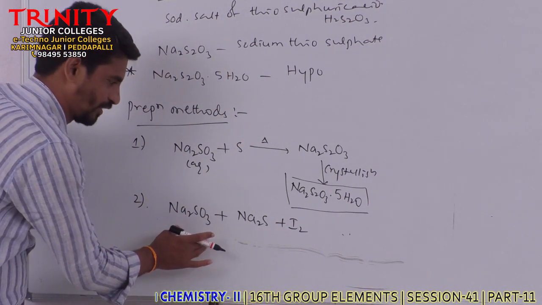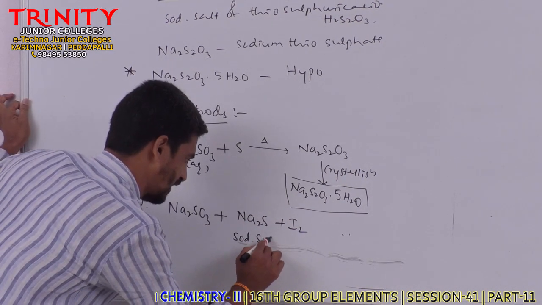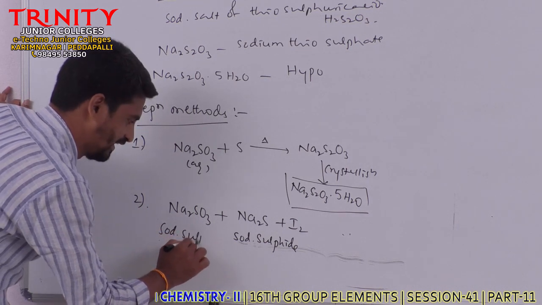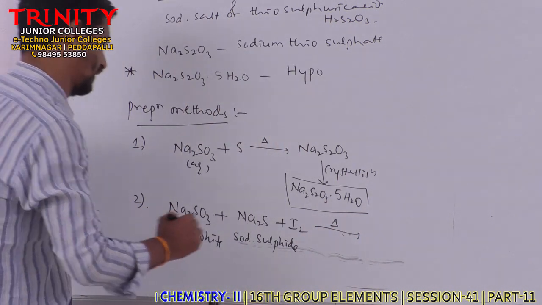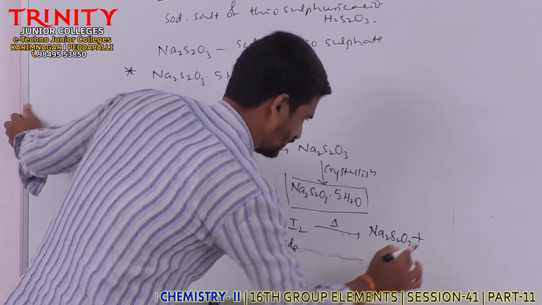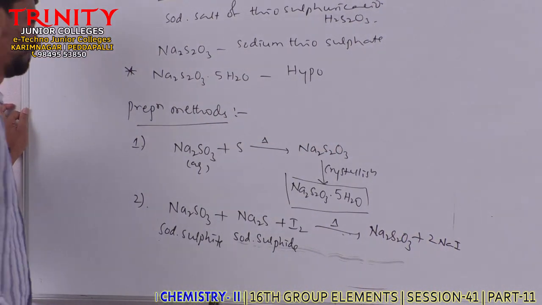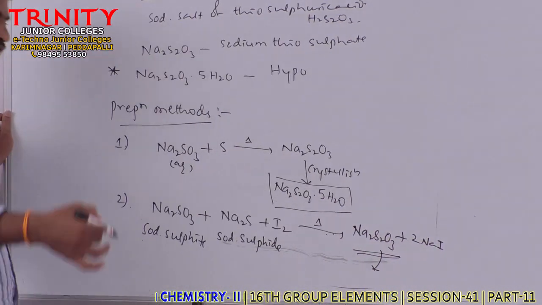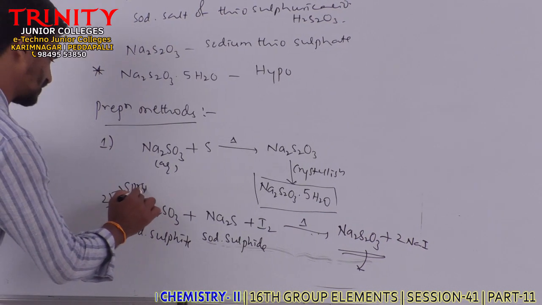Then we get Na2S2O3, sodium thiosulfate, formed along with the formation of NaI. So like this we will get sodium thiosulfate, which on further crystallization gives hypo. This reaction is called Spring's reaction.